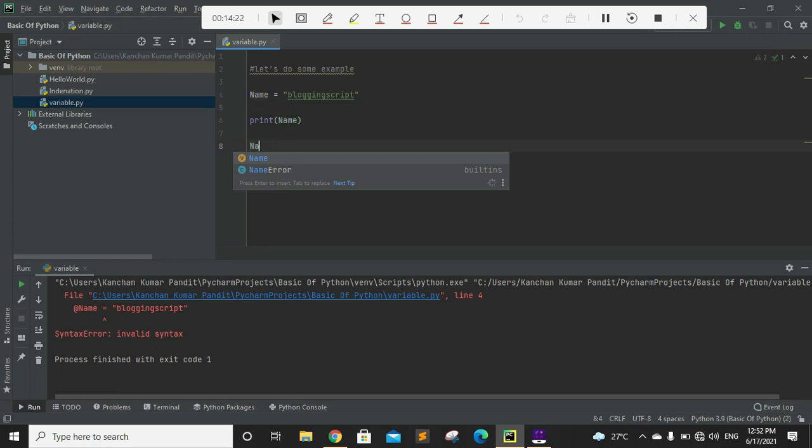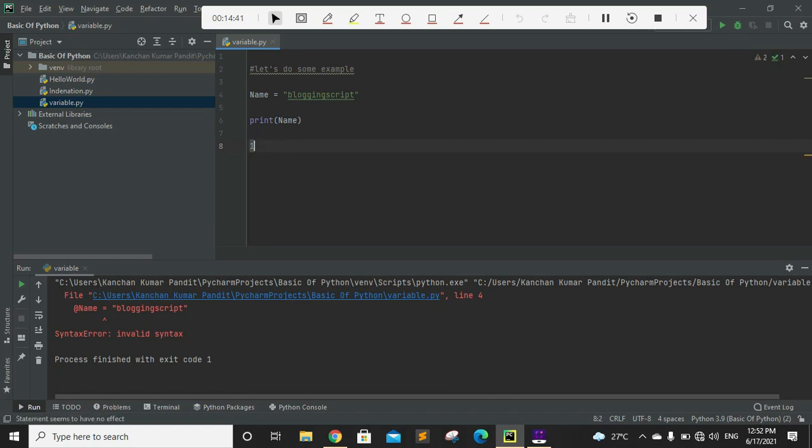You can use numbers in it, but you cannot start a variable name with a number. You cannot write a variable name starting with a number, but yes, you can use numbers in variable names, just not at the very start, right?